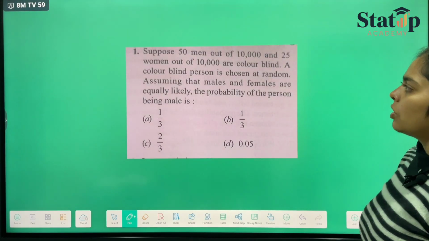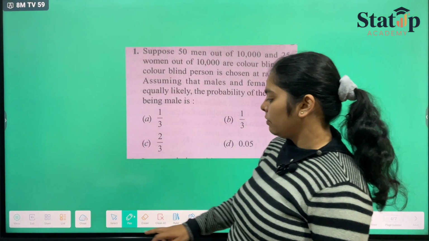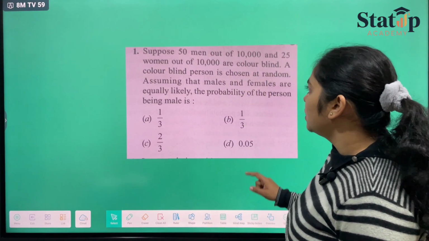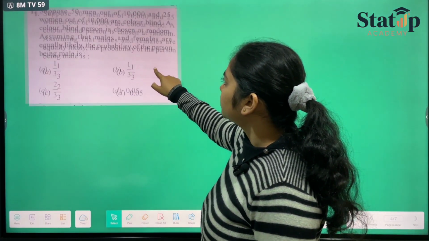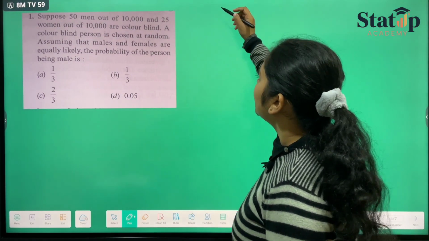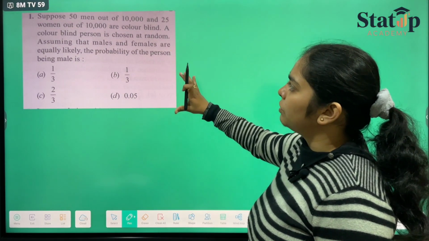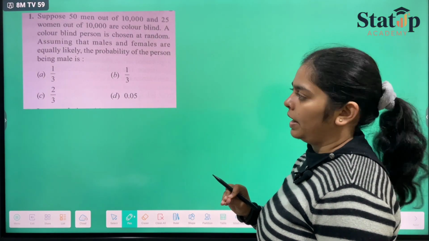Moving on to the next topic, which is Bayes theorem. One such question, we'll take it from a very low level to a higher level. They have provided us with this table where we have been given 50 men. We have been given data of men and women who are blind.